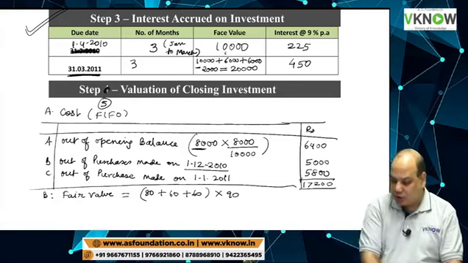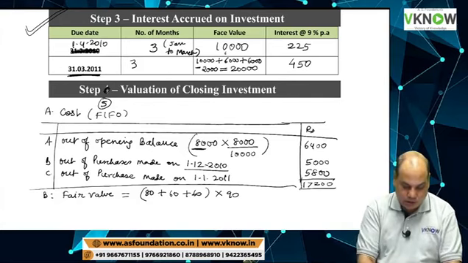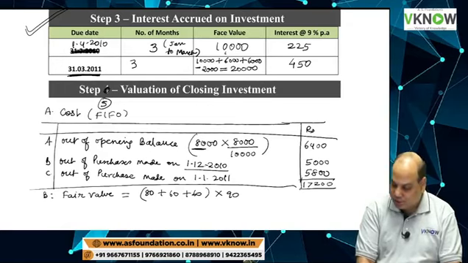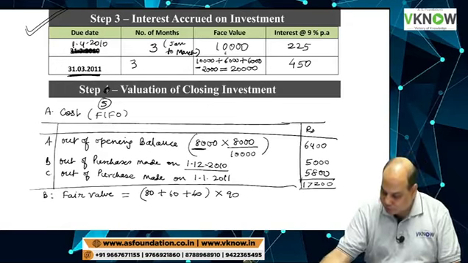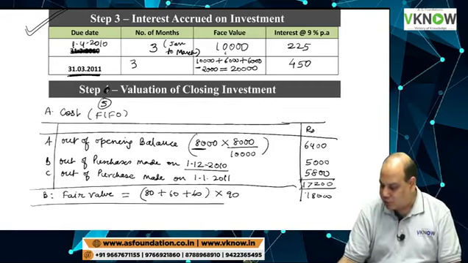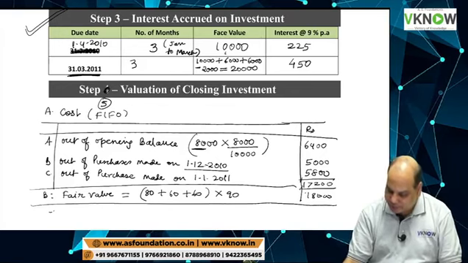Quantity wise we have 200 into 90, that comes to 18,000.